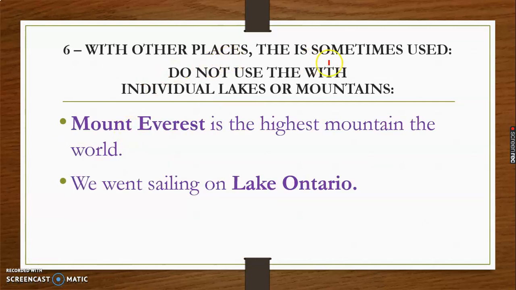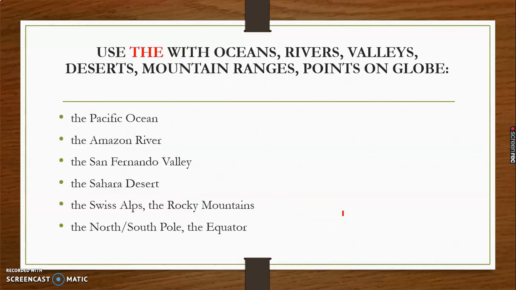With other places, this is sometimes used. Do not use "the" with individual lakes or mountains. Like if there are certain things when we do not use "the", that means individual lakes or mountains. For example, Mount Everest. It is the highest mountain in the world. We went sailing on Lake Ontario. So this is how "the" is never used.